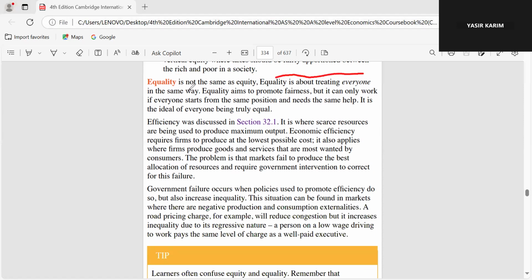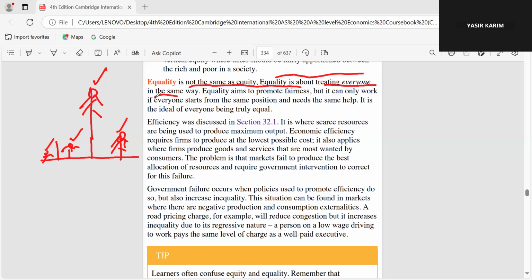And equality is about treating everyone in the same way. Equality aims to promote fairness. Yes, it can, but if everyone starts with the same level. But if there are differences, this person is there, this person is here in terms of income, this person is here, it means he should pay more tax, less and less. And if he is just fair, he should pay no tax. This is the point. But it can only work if everyone starts from the same position and so on.